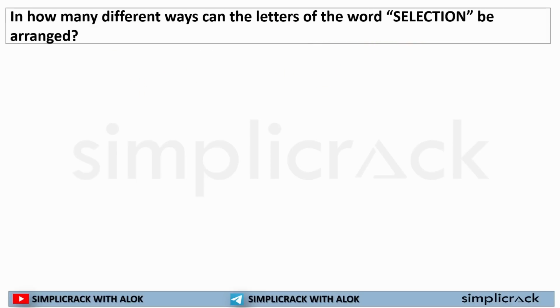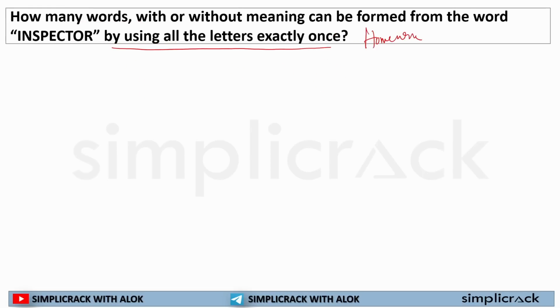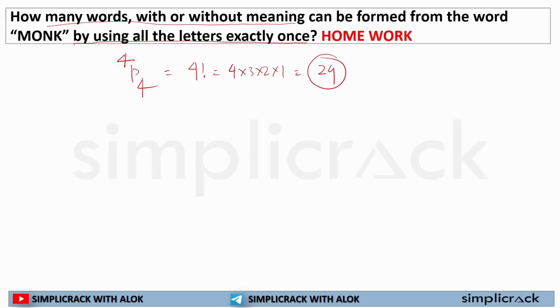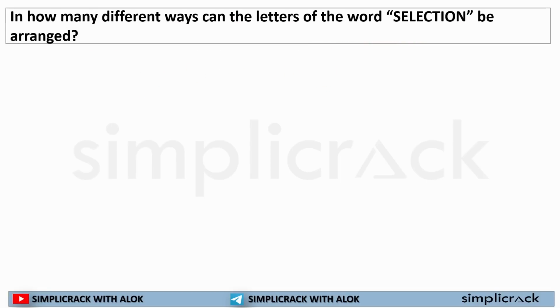Now, how many different ways can the letters of the word selection be arranged? Now see, in the previous questions there was no repetition. No letter was repeated. That's why you simply use this formula. But here, there is a repetition of E. So how will we solve this? First thing is, we'll solve it like this. How many letters here? 1, 2, 3, 4, 5, 6, 7, 8, 9. So this can be arranged in 9 factorial.